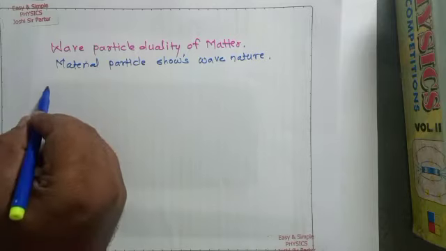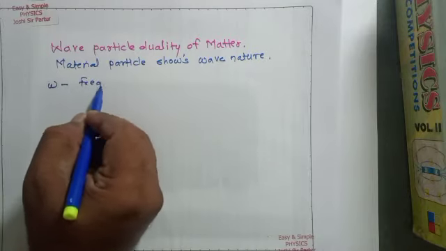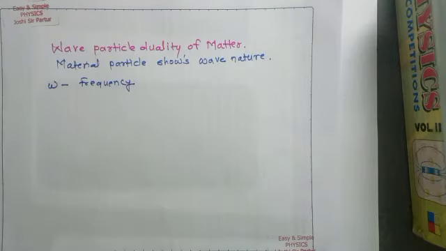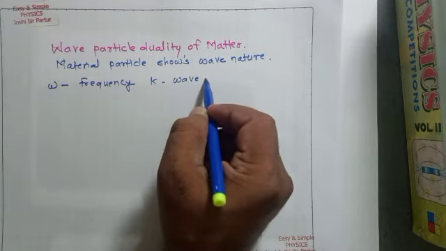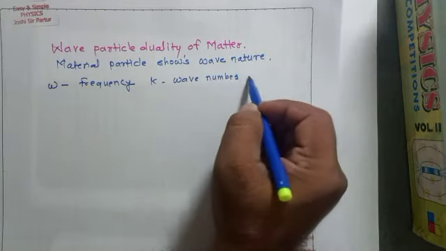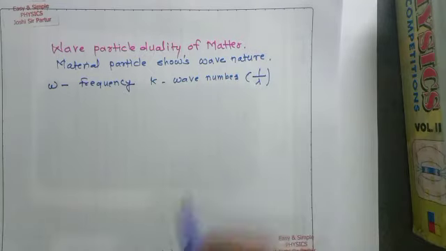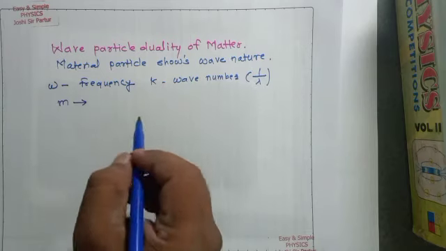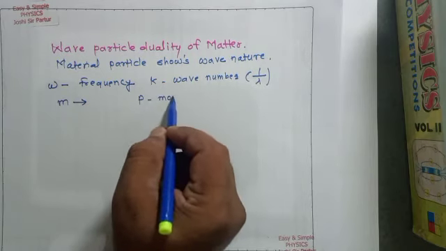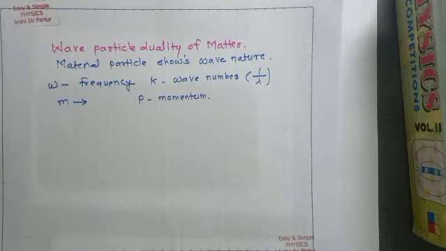We know that omega, that is frequency, and k, that is wave number, sometimes it will be 1 upon lambda, are used to describe the wave in classical theory, whereas mass of particle and momentum of particle are used to describe the particle.